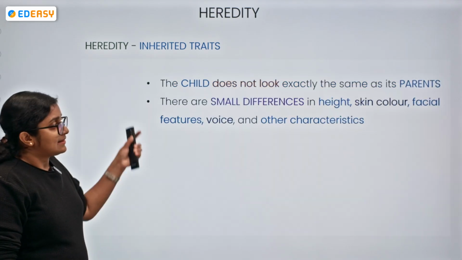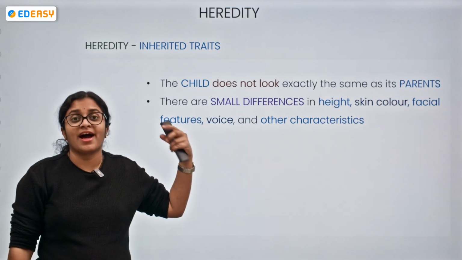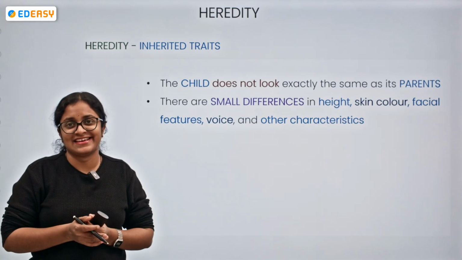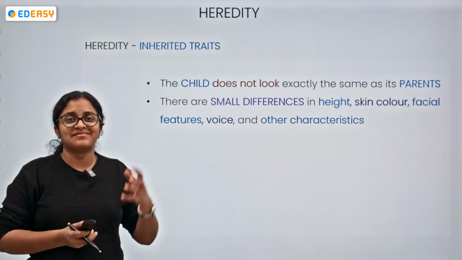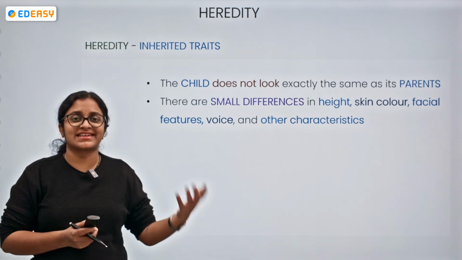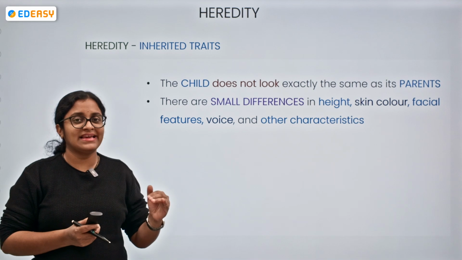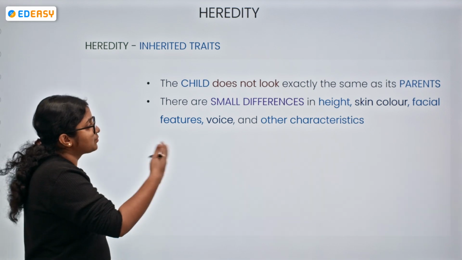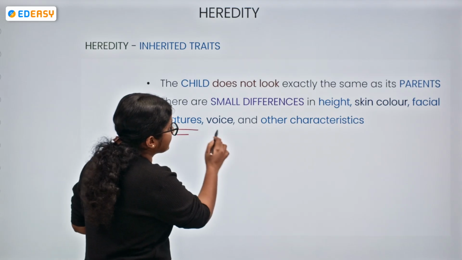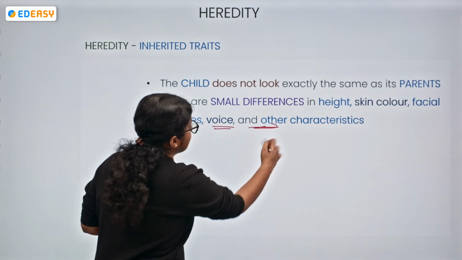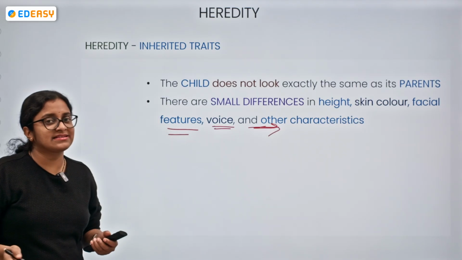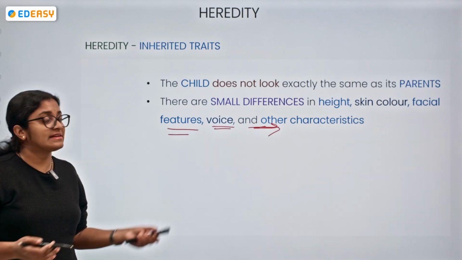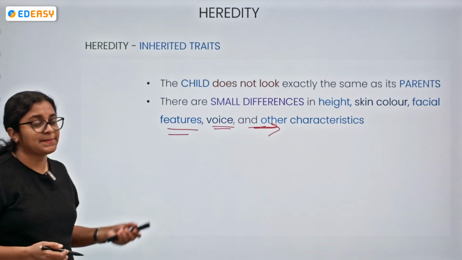Now here, the children, how they look, they do not exactly look like the parents. Even though they have the basic body structure of a human being, they will not be exactly similar, very identical to the parents, right? There are small differences with respect to height, the skin color, the facial features, voice, and various characteristics, and the blood group might be different. Okay, there are lots of things which we can infer over here.